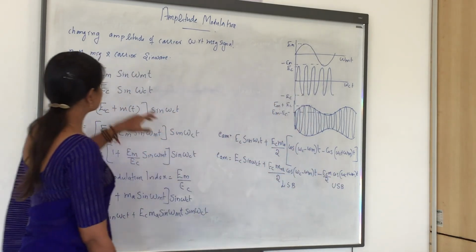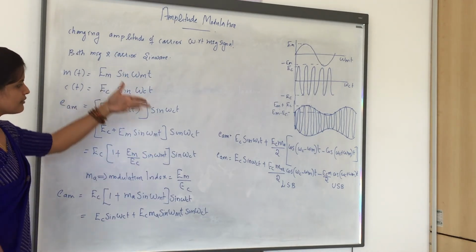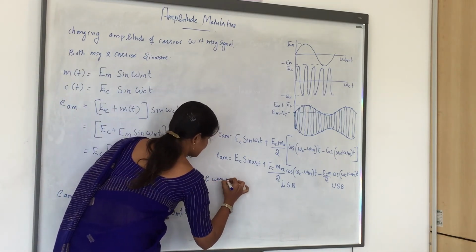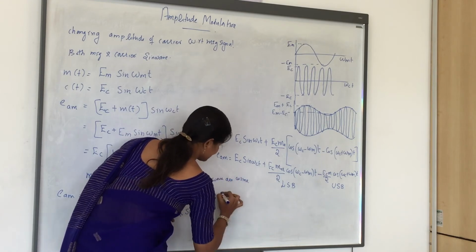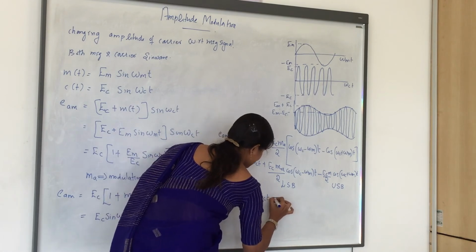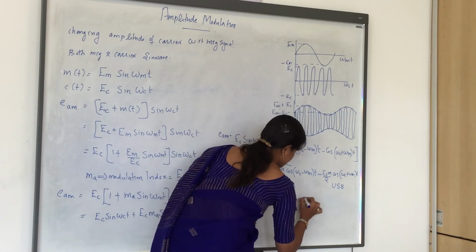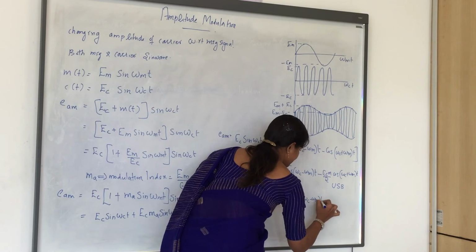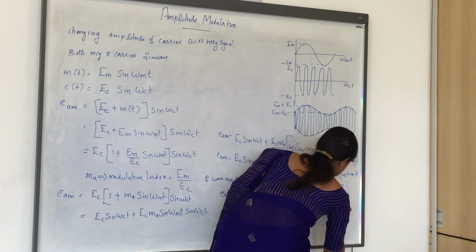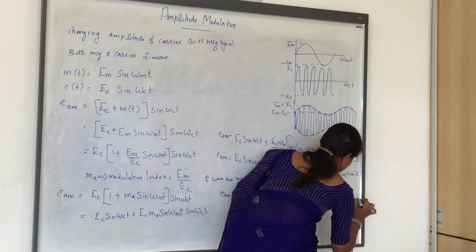I have done this using sine. Instead of sine you can take a cosine wave. If the waves are cosine, then the final equation becomes EAM equal to EC cos omega c t plus EC MA by 2 cos(omega c minus omega m) t plus, instead of minus you will be getting plus, EC MA by 2 cos(omega c plus omega m) t.